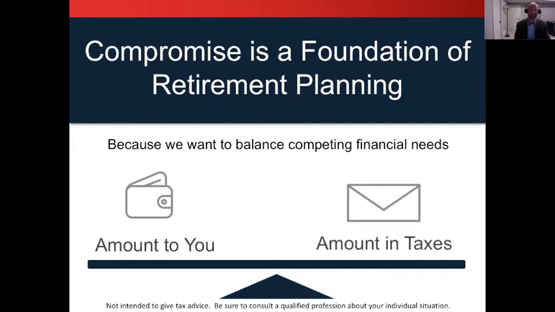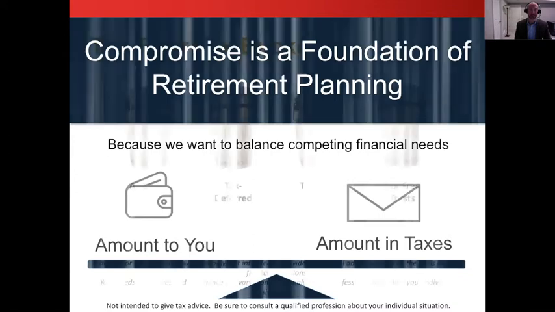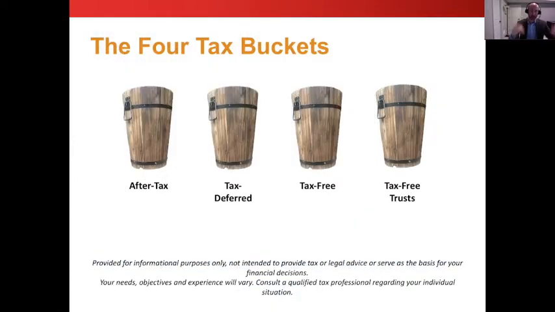You want a high amount of money to you and none to Uncle Sam, right? That's another issue that we have, competing financial needs. And so to understand how to lower that tax burden, we really need to understand how our money is taxed. And first off, there are 4 tax buckets I think really do a good job of this.